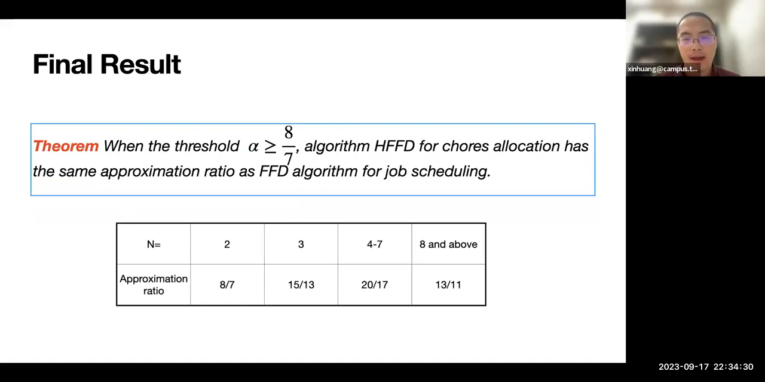Okay, so combining this with the known result for job scheduling, we get that the FFD algorithm for chores allocation has the same approximation ratio as the FFD algorithm for job scheduling. In general it's 13 over 11, and because the approximation ratio is above 8 over 7, we get the tight ratio even for smaller numbers of agents like 2, 3, and 4 to 7.